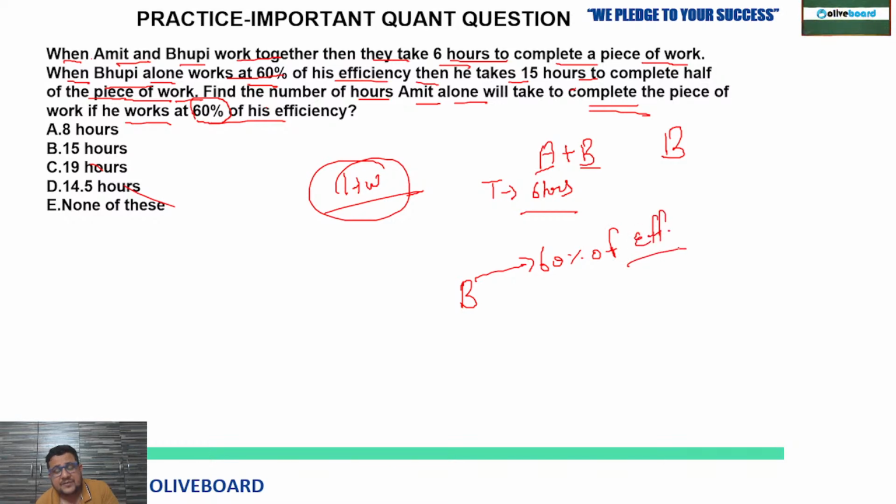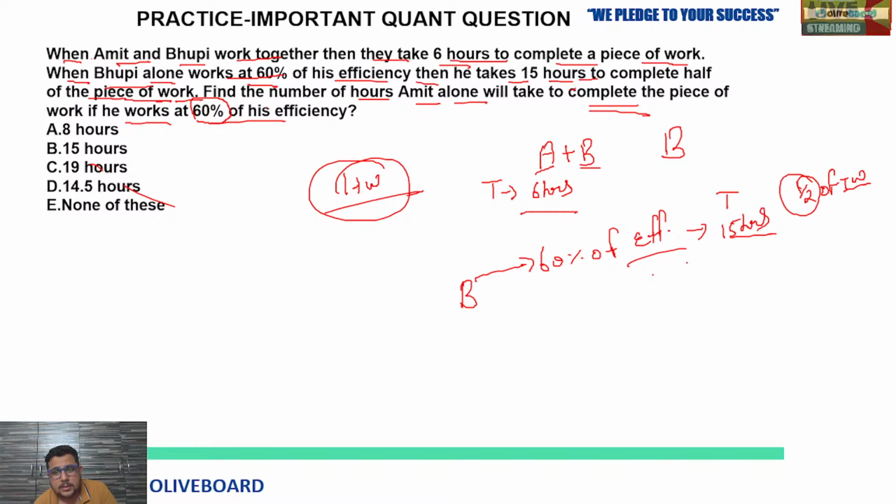Efficiency is work done per unit time. Here the time unit is hour, so per hour work will represent the efficiency here. So 60% of his efficiency is working out. At this efficiency he takes 15 hours to complete half of the work, not the total. So how much time at this efficiency? 15 hours, to complete half of the work.